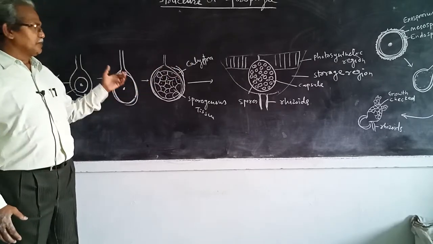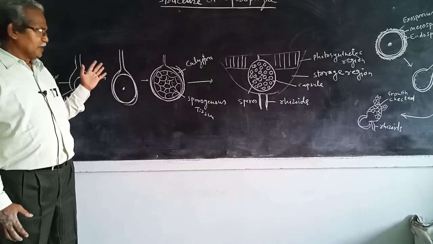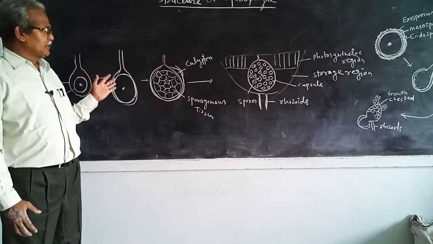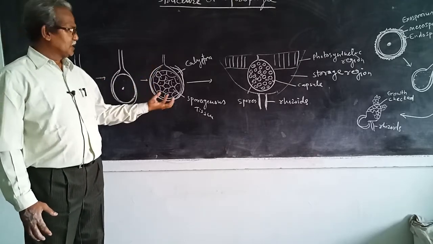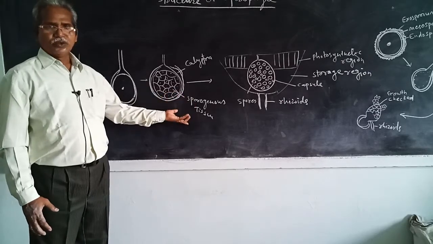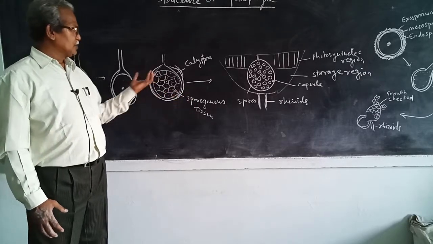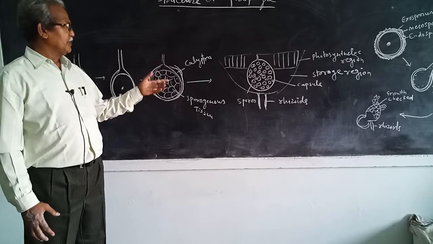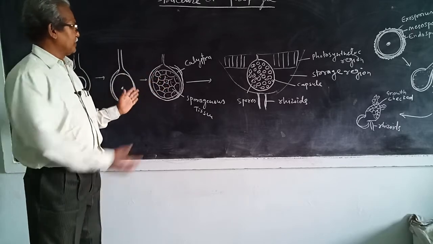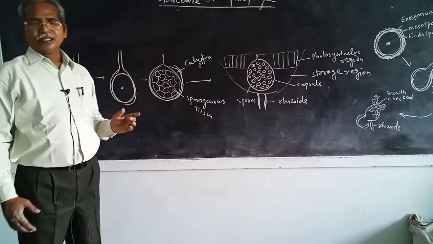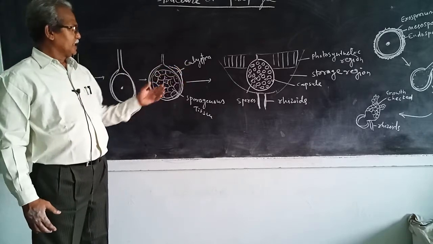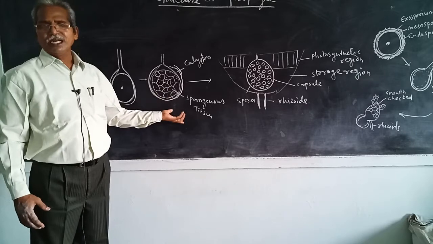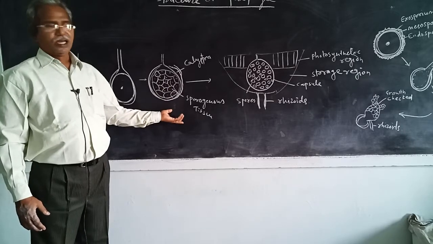After enlargement of the zygote, it divides and redivides to form a number of tissues called sporogenous tissue. All the sporogenous tissue remains covered by the venter wall protective covering called the calyptra. These sporogenous tissues are diploid in nature.